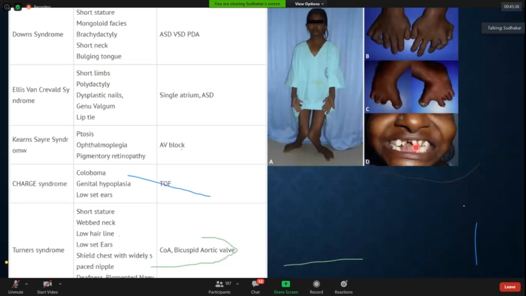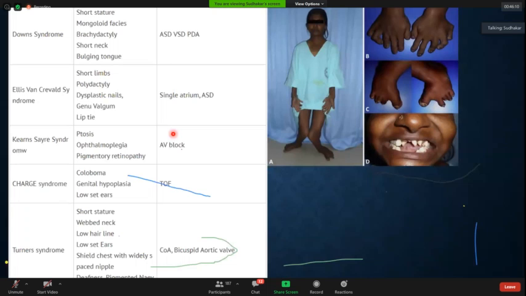You see again cubitus valgus. And then there are many problems like polydactyly and all. So this is something known as Ellis-van Creveld syndrome. Just remember this, sometime in somebody who is practicing cardiology, who takes cardiology, MD medicine, you may sometime in your lifetime see this case or a spotter. Ellis-van Creveld syndrome: short limbs, polydactyly, teeth abnormality, dysplastic nails, cubitus valgus will be there. They are usually associated with common atrium.